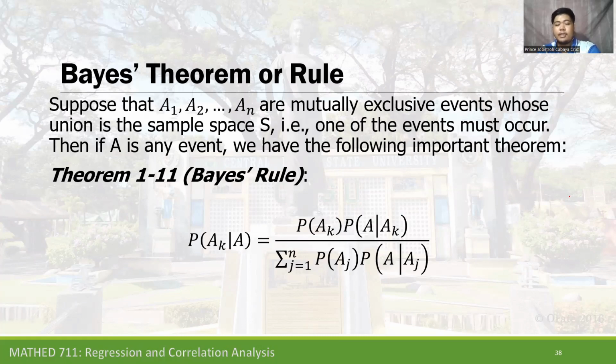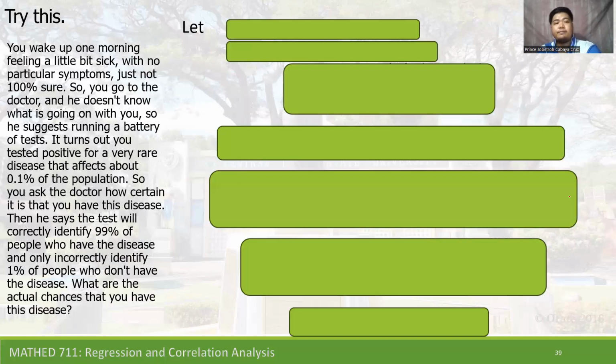This is the formula for Bayes theorem. The probability of A sub k given that A has occurred is equal to the probability of A sub k multiplied by the probability of A given that A sub k has occurred, all over the summation of the probability of A sub j multiplied by the probability of A given that A sub j has occurred, with the lower limit of j equal to 1 to the upper limit of n.